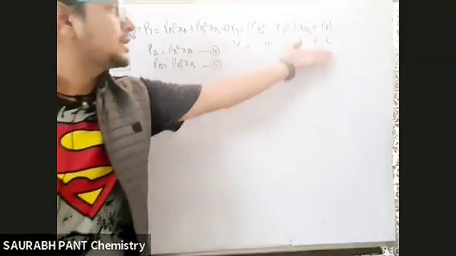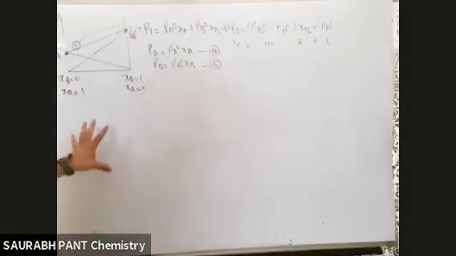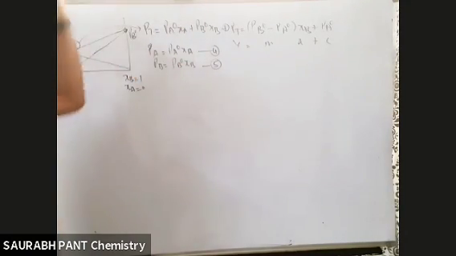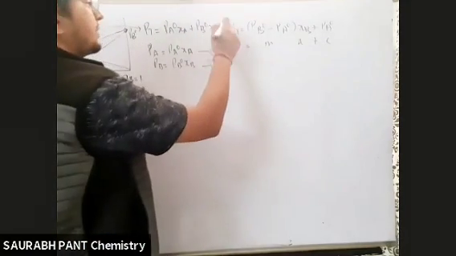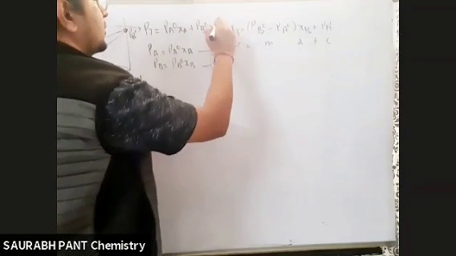देख लो, compare with mx plus c. Clear भाई? So don't worry, it is a straight line. There are different ways of representation of the same equation. चलिए भाई, equation number 1 clear.